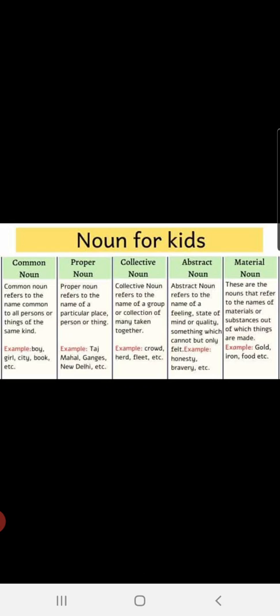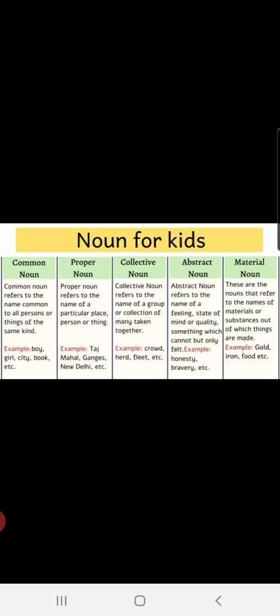To the name of a group or a collection of many taken together. That means, for example, crowd. Children, many people together, we say them as crowd, right? Similarly, herd of sheep. Many sheep together can be termed as a herd, right? So these are some examples of collective noun. Abstract noun. Abstract noun refers to the name of a feeling, children.